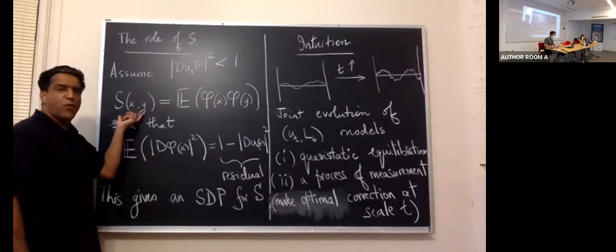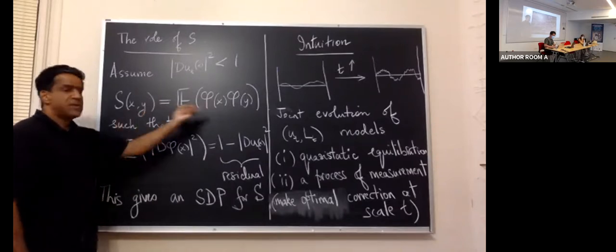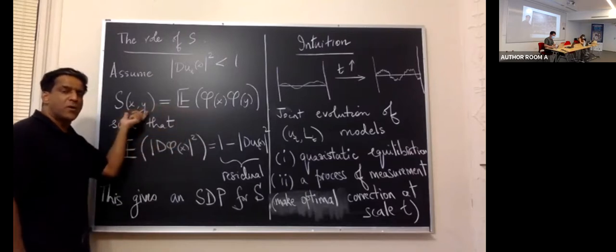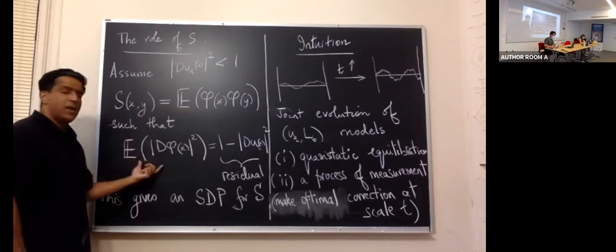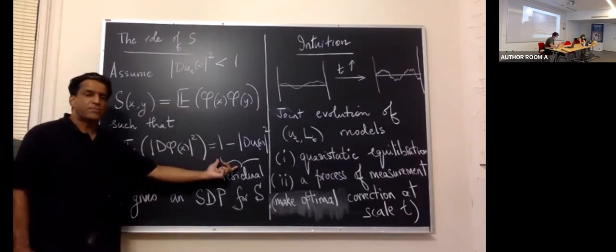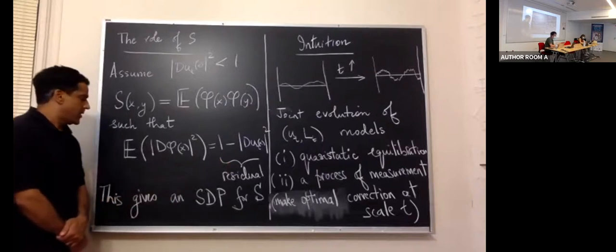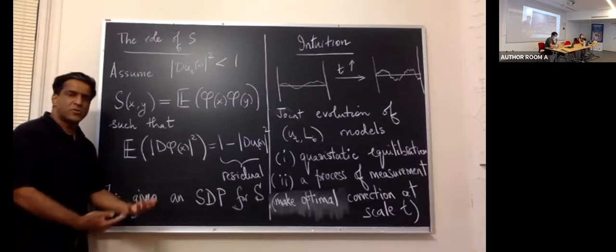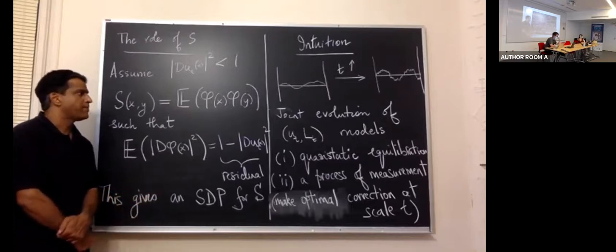So what I'm looking for is a covariance kernel such that if I sample Gaussian random fields drawn from this covariance kernel, then their gradients must match the correction, the desired correction. So it turns out that the structure of this problem is very similar to that of a semi-definite program.